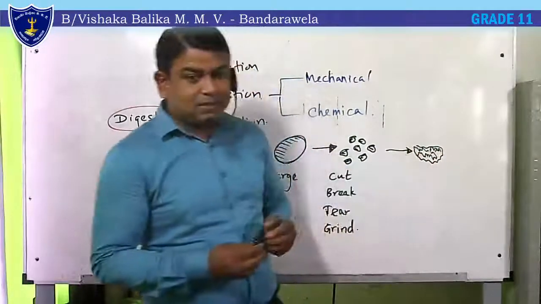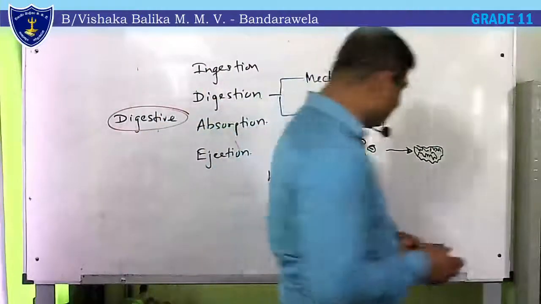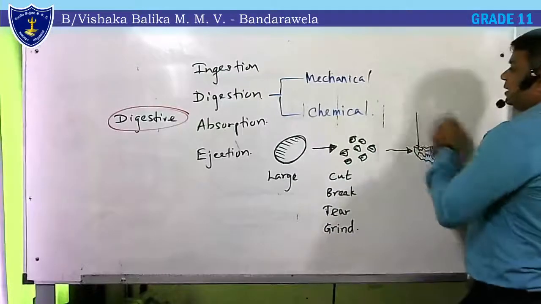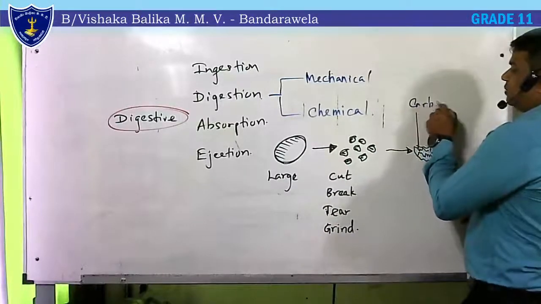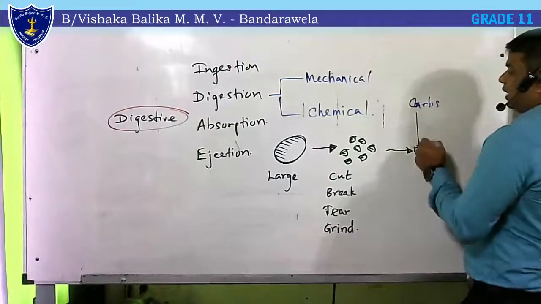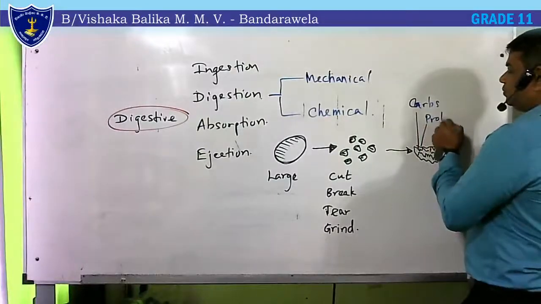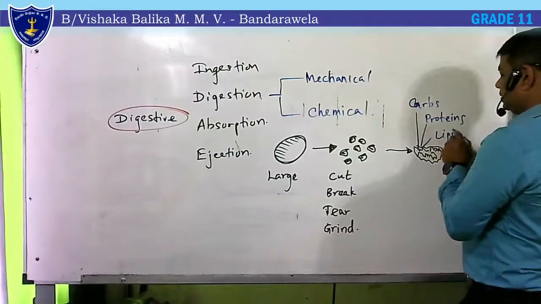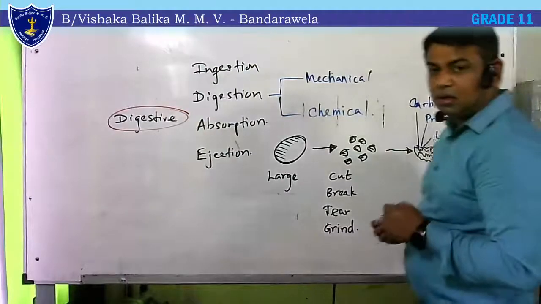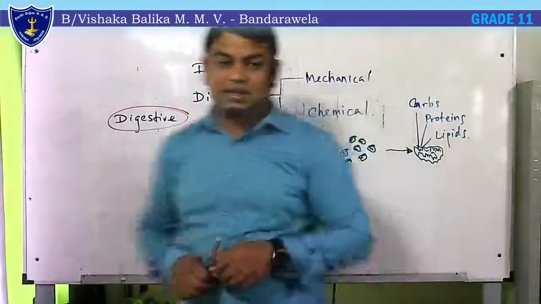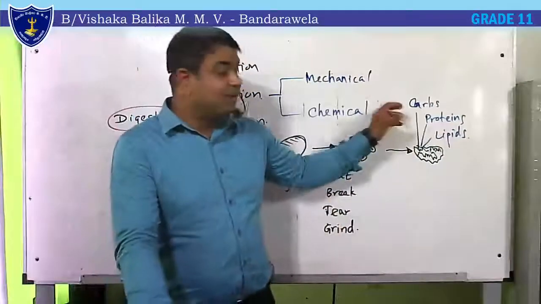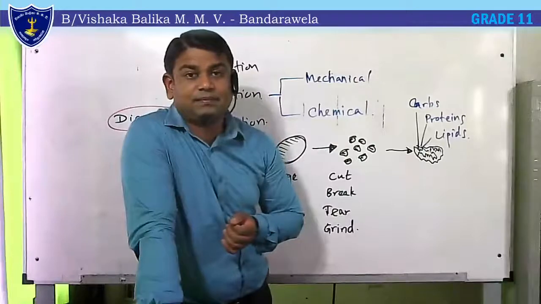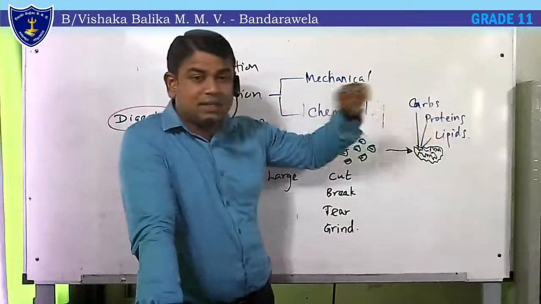But still, there is a problem. This food contains carbohydrates, proteins, and lipids. They are major molecules, and they are polymers. Carbohydrate is a polysaccharide.